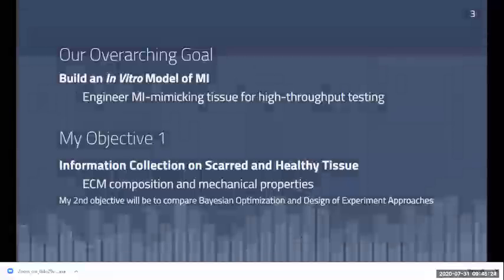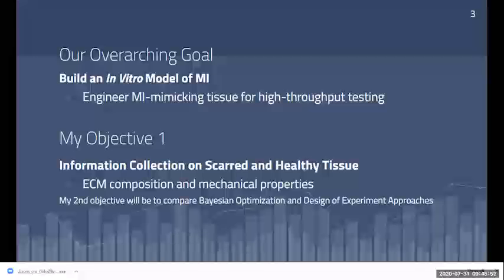So as previously stated, the overall goal of the project is to build an in vitro model of MI. We want to engineer a myocardial infarction mimicking tissue for high throughput testing. This is obviously a really big undertaking, so my role in the project was smaller than the overall goal. My first objective was to collect information on scarred and healthy tissue. I specifically focused on extracellular matrix composition and mechanical properties of acute and chronic myocardial infarctions. This information was collected with the purpose of informing the blueprint for our 3D bioprinting.